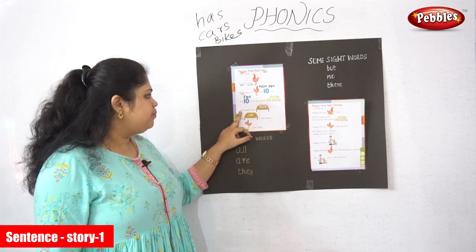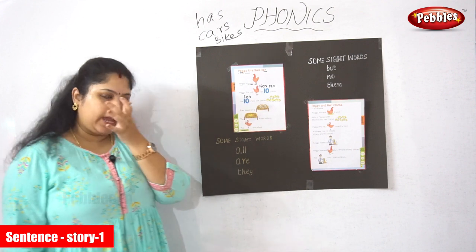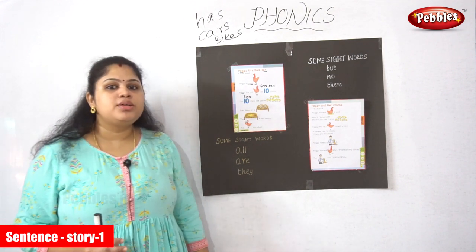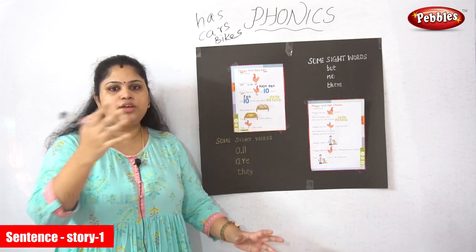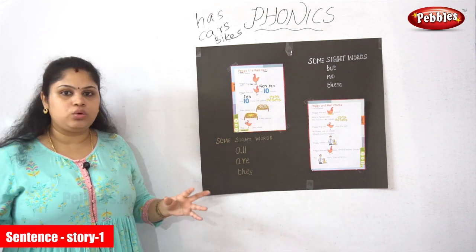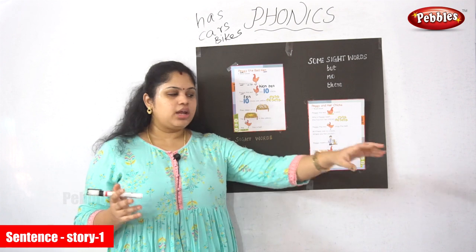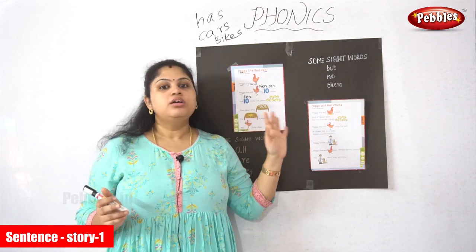T-H-E-Y, they. What does they mean? It means you are pointing with your hands and telling. For example, you are walking in a ground, and there are some people playing a game like cricket or football.